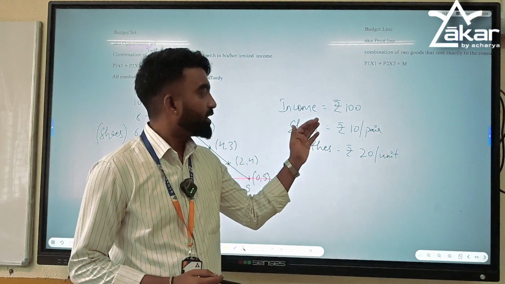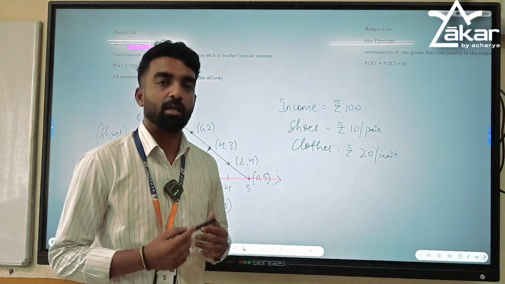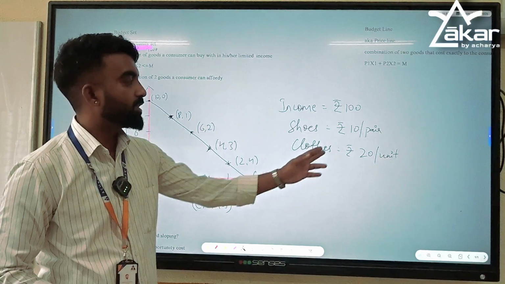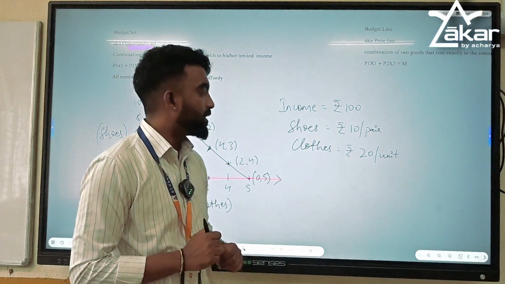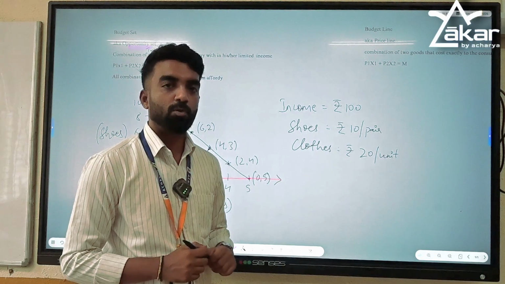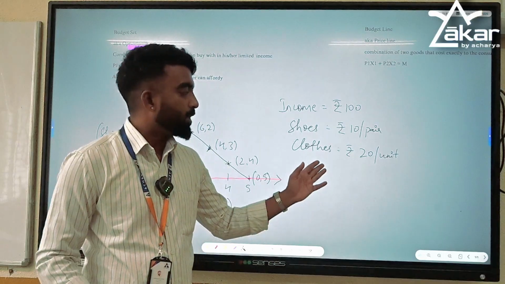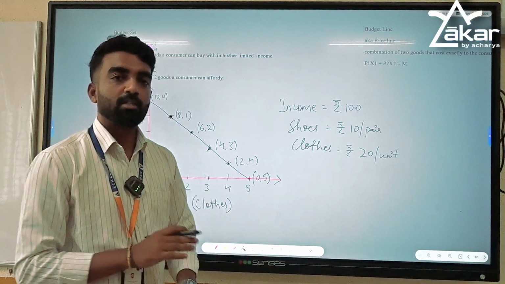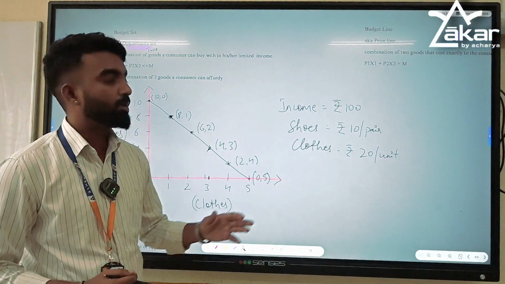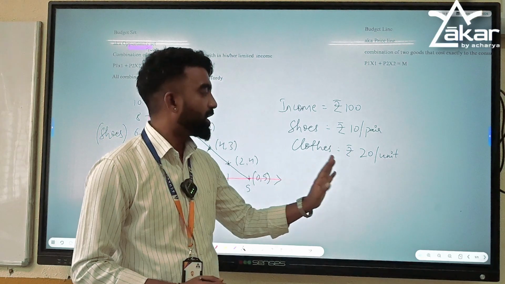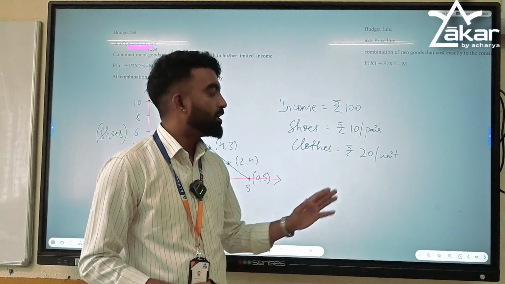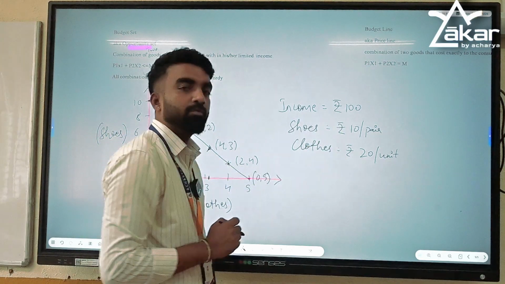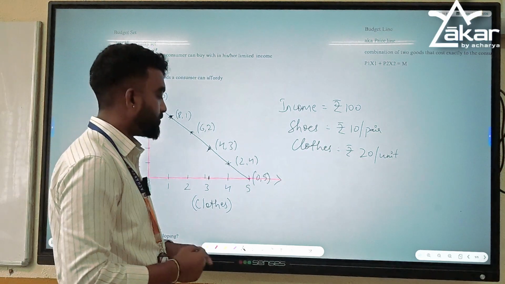That means if she spends her entire income, she can purchase 10 pairs of shoes. Or if she wants to purchase clothes, then a unit of cloth is, let's assume, rupees 20. So if she decides to spend her entire income on clothes, she can buy 5 pairs of clothes, right?